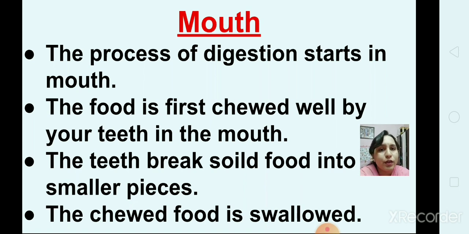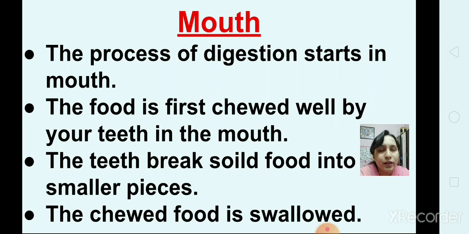The food is first chewed well by your teeth in the mouth. The teeth break solid food into smaller pieces. Then the tongue helps in mixing saliva with the food, and then the chewed food is swallowed.